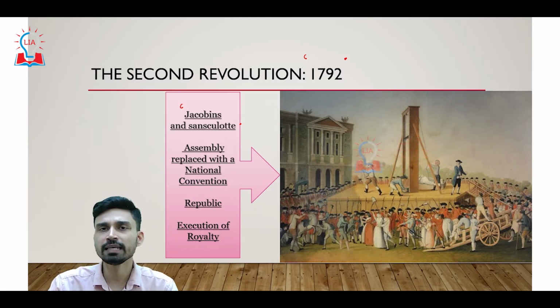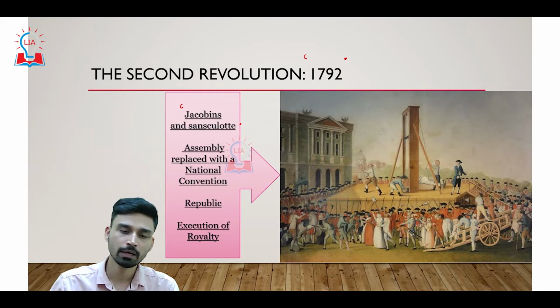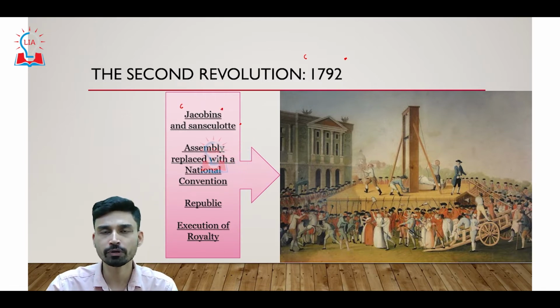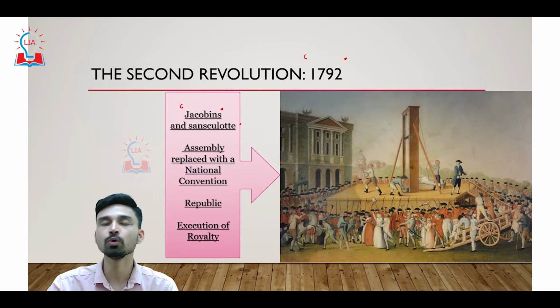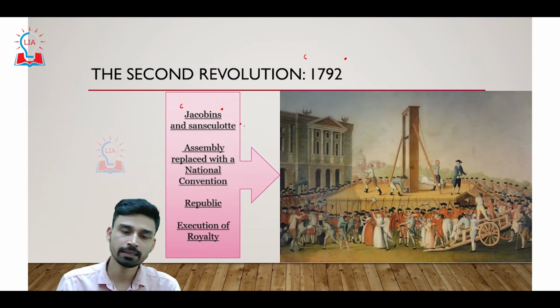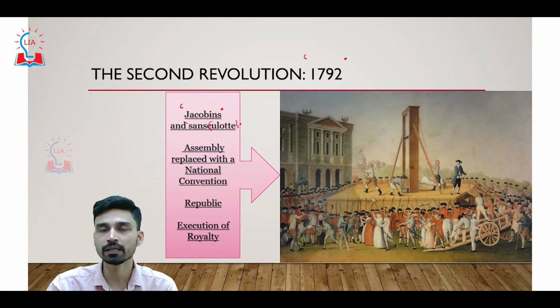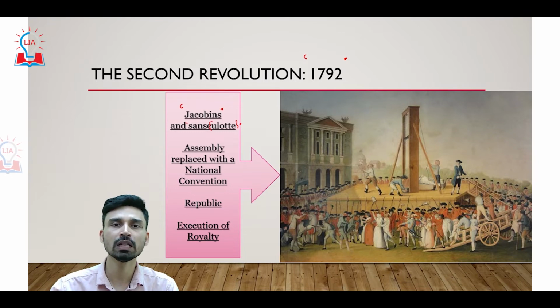Jacobin was the name given to a group of people who came to discuss reformatory ideas in a Jacobin monastery. The people who regularly came there were known as Jacobins. They were revolutionaries who wanted a violent overthrow of the kingdom and monarchy. Sans-Culottes, on the other hand, were people belonging to the lower strata of society. The name was given because culottes were something the aristocratic, noble class used to wear in that period, a kind of white socks that go all the way up to the knees.